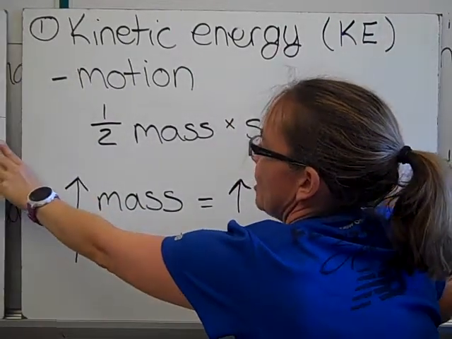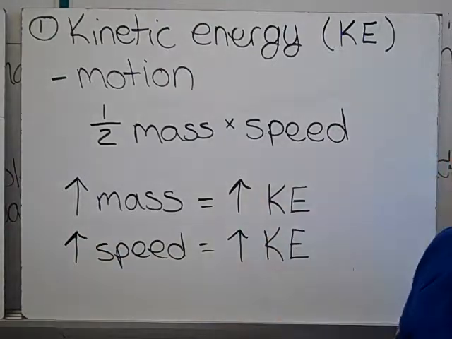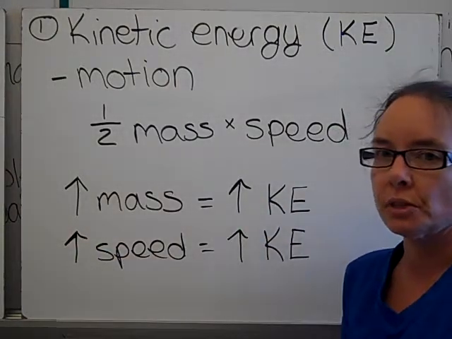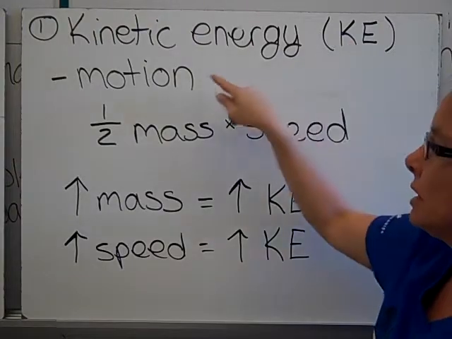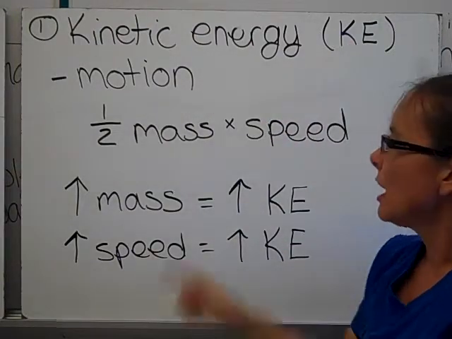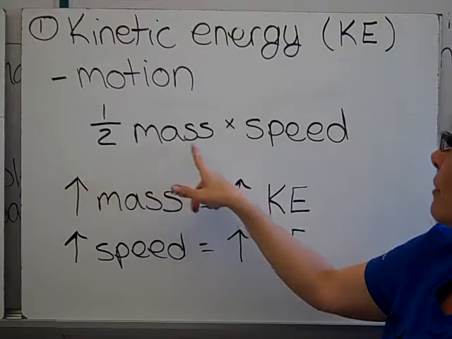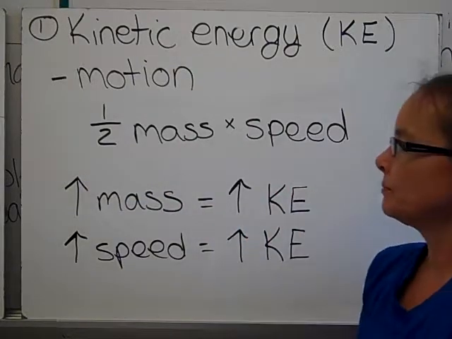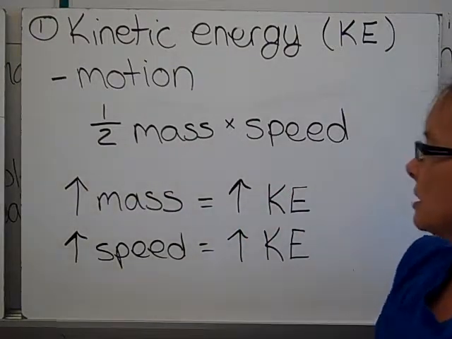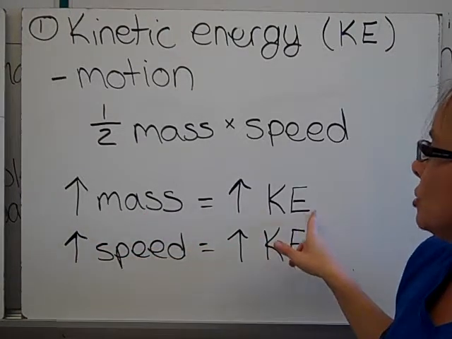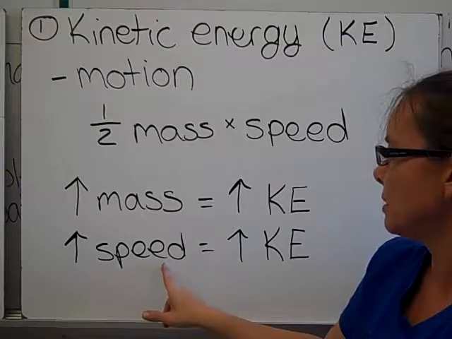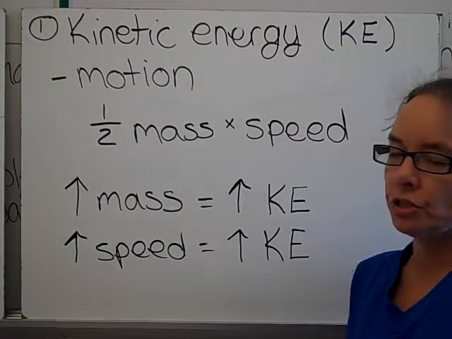The two main types of energy are kinetic and potential. So we're going to start with kinetic. Kinetic energy, KE, is energy of motion. And the equation is 1/2 mass times speed. And what that means is that the greater the mass, the more kinetic energy you have. The greater the speed, the more kinetic energy you have.